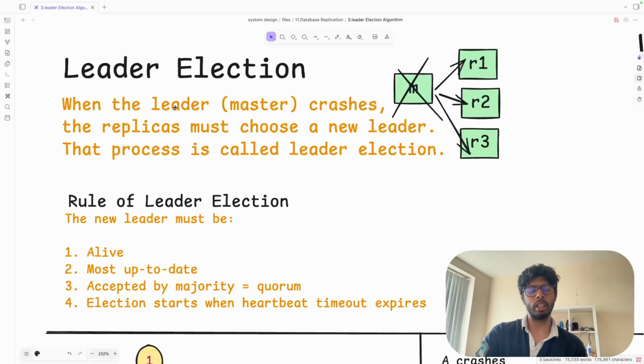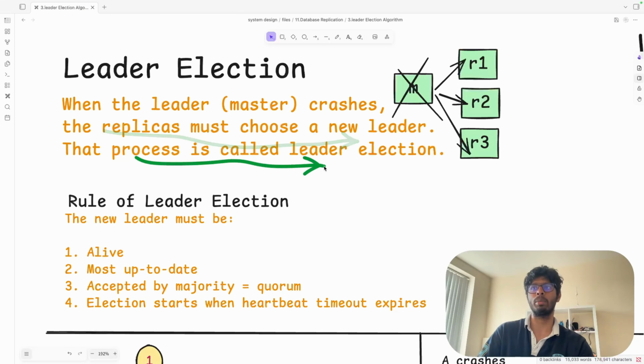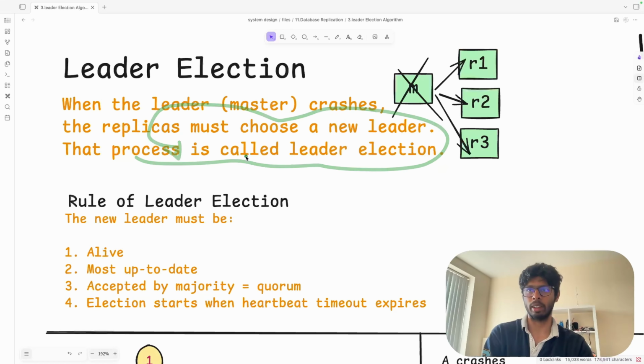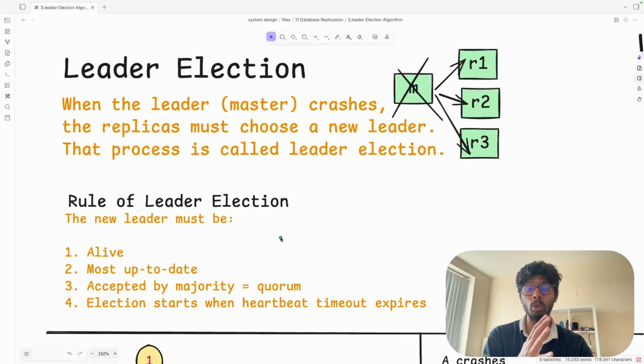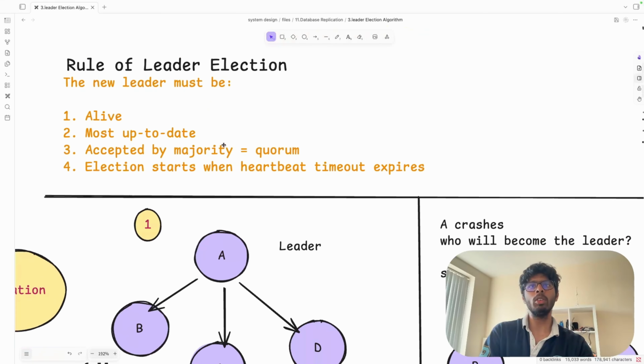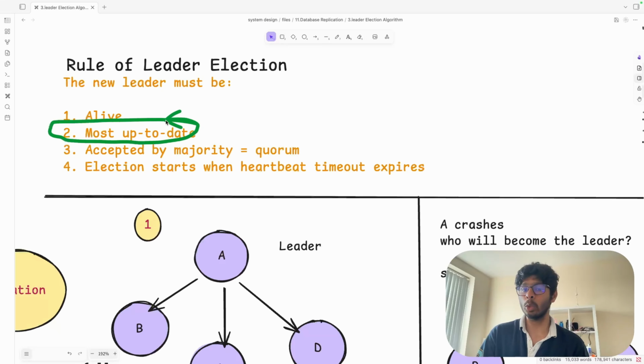So first of all, let's talk about the definition. What is leader election saying? We just discussed that whenever the master crashes, it will help you to decide which replica will become the new master. Okay, we covered it. Now let's move to the rules of leader election. The rules say that the new master should be one of the three replicas. So let's say if we have three replicas, one of the replicas should be alive. This is the first rule. The second rule says that the replica should be most up to date.